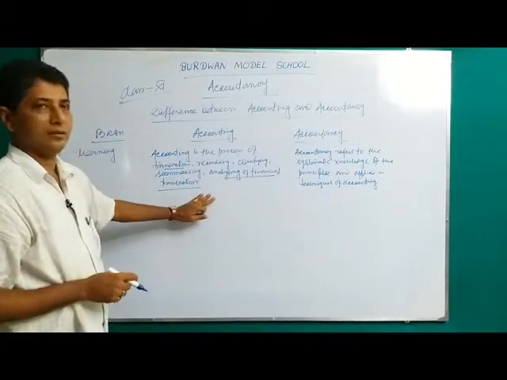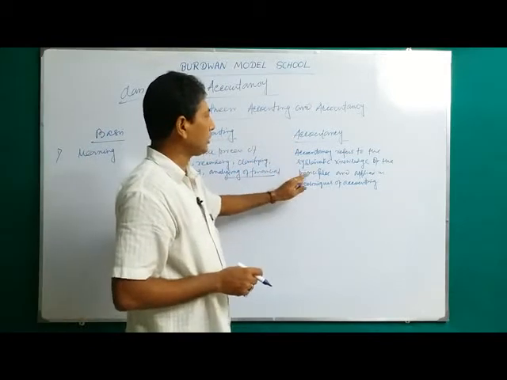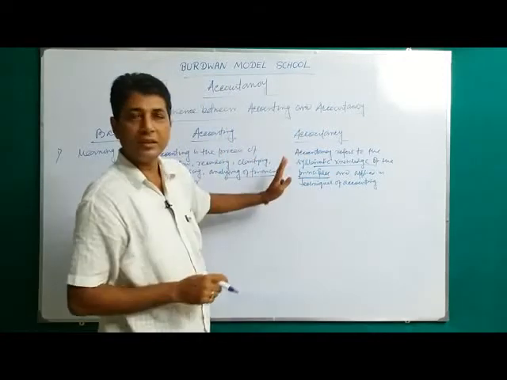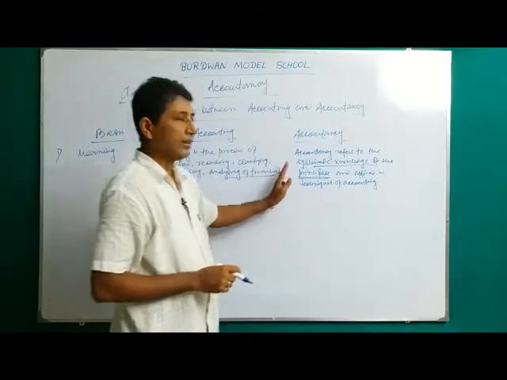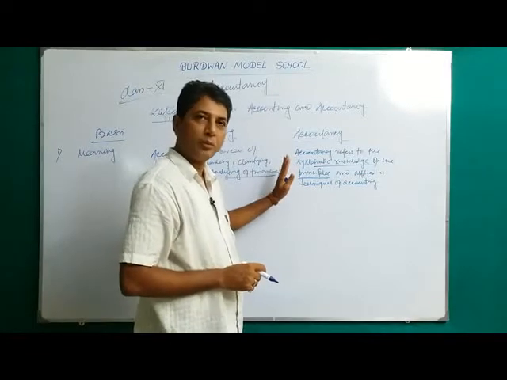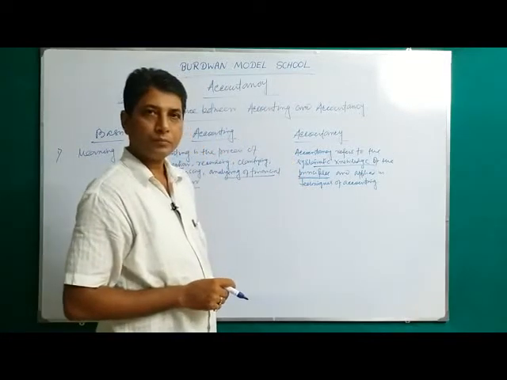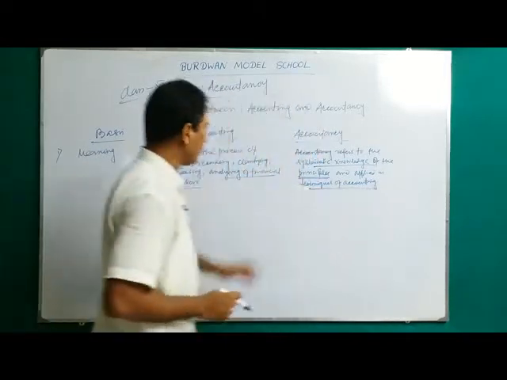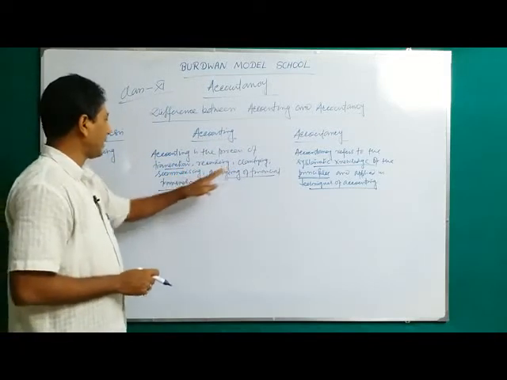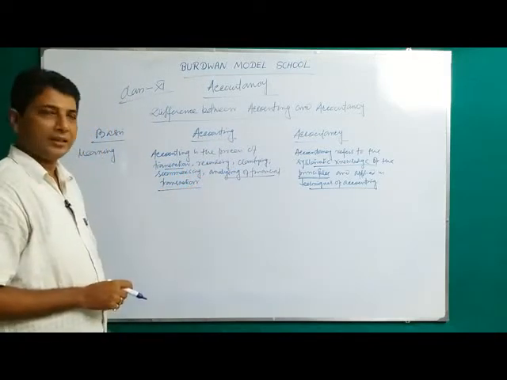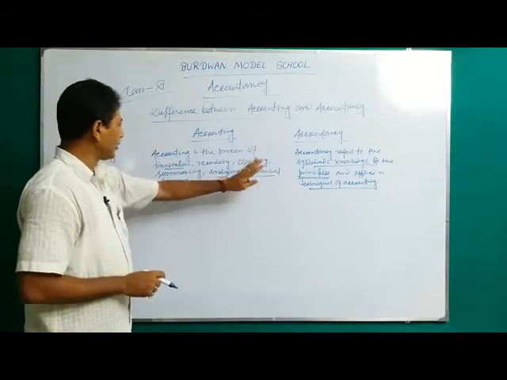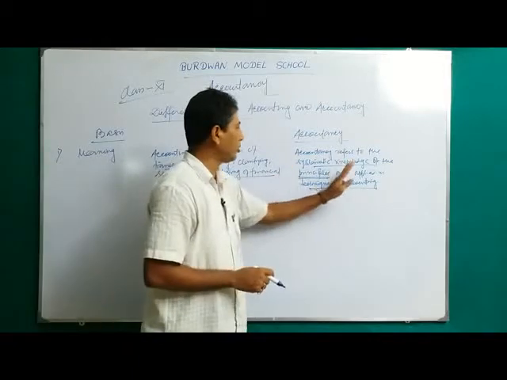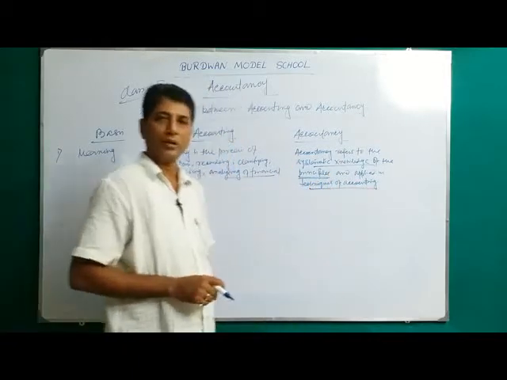This is accounting. Accountancy refers to the systematic knowledge of the principles. Principle means debit or credit, and debit and credit vary from account to account. And applied in the techniques of accounting, which means recording, classifying, summarizing, analyzing of financial transactions. So this is the systematic knowledge of the principles applied in the techniques of accounting. Clear?